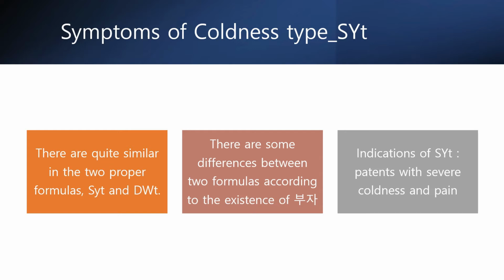So, if the patient has symptoms for which 도화탕 is efficacious, combined with very severe coldness and pain, we can use 사역탕 instead of 도화탕. So, when you examine an IBD patient who looks like coldness type, and he complains of severe coldness and abdominal pains, combined with severe diarrhea, it would be a symptom for which 사역탕 is efficacious. Let's see the next case.